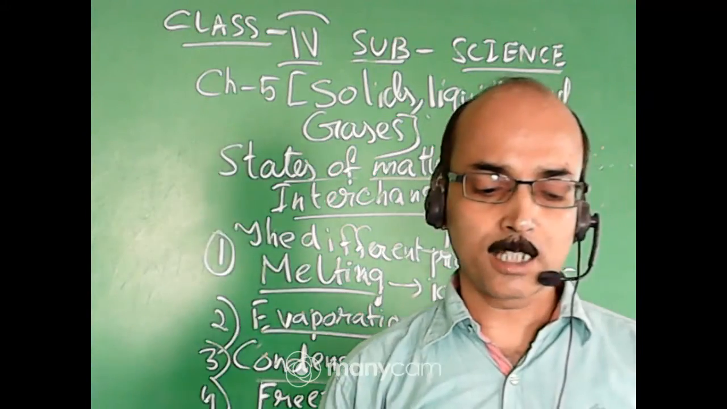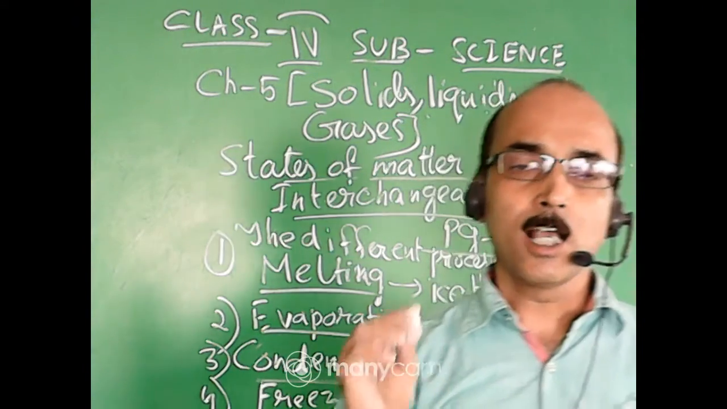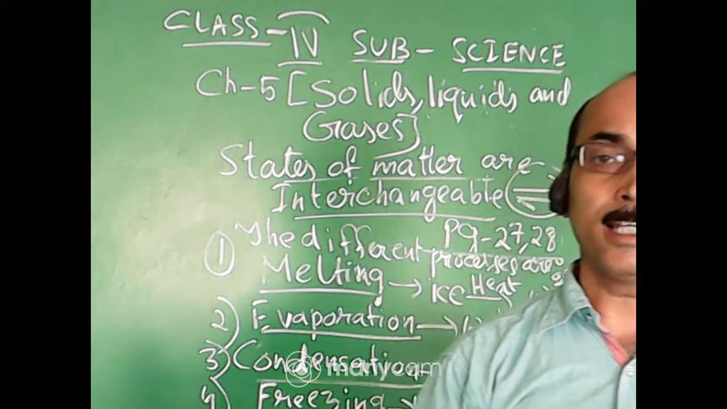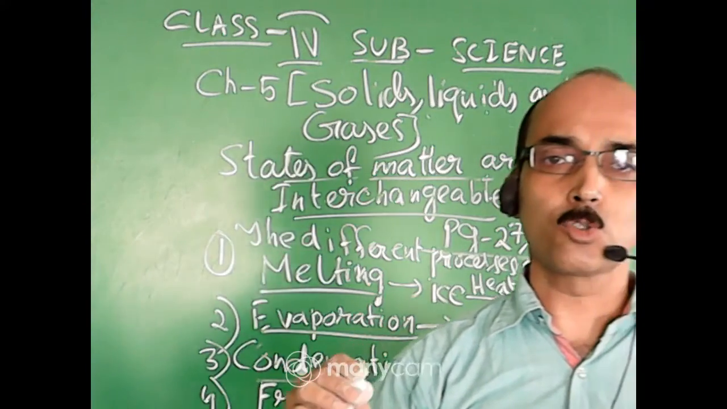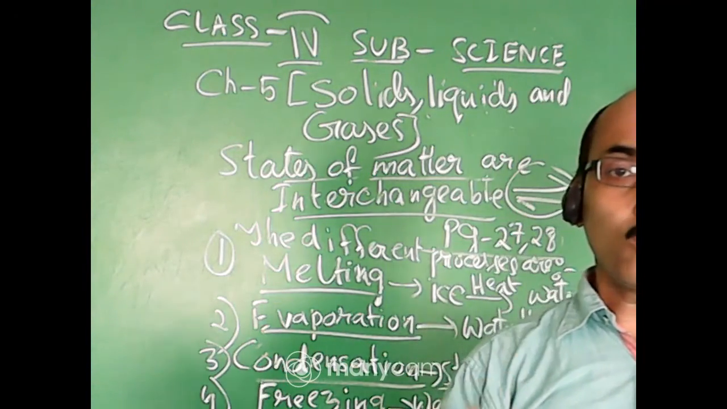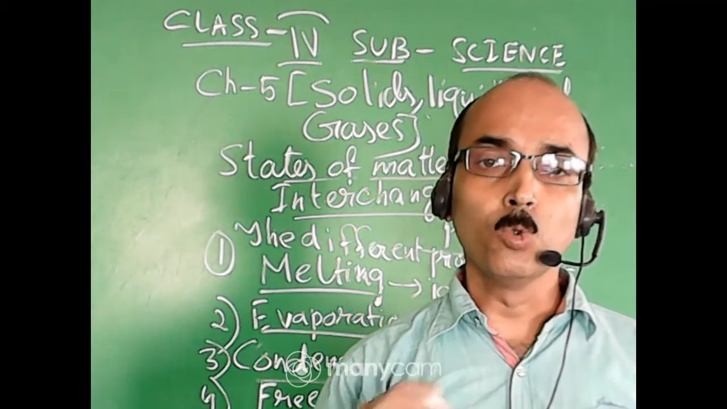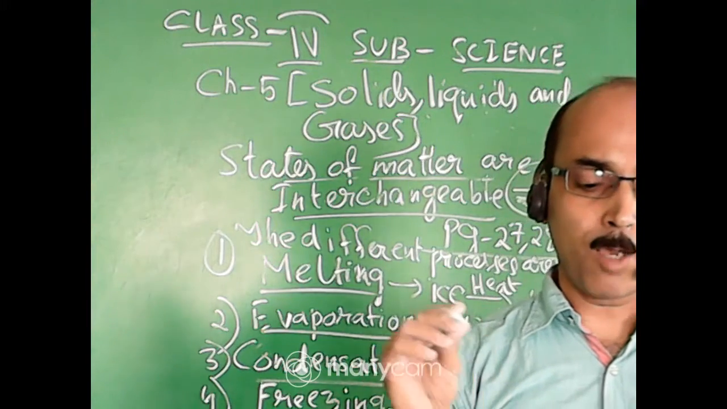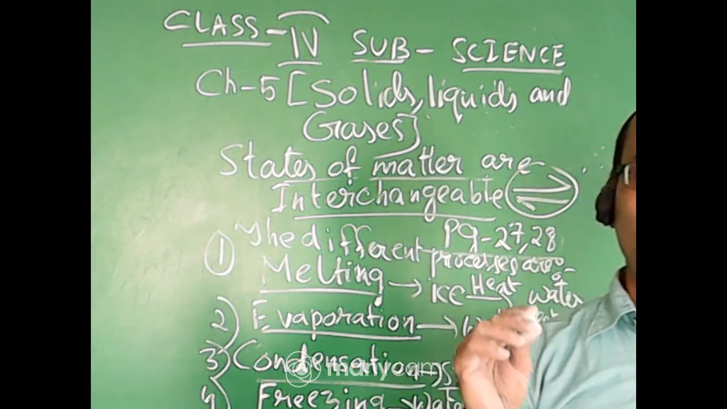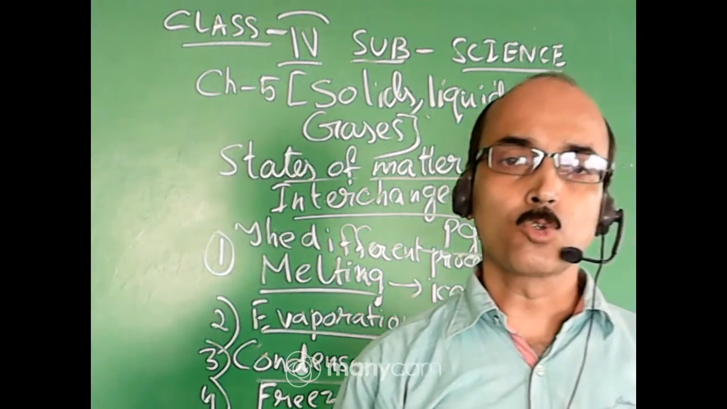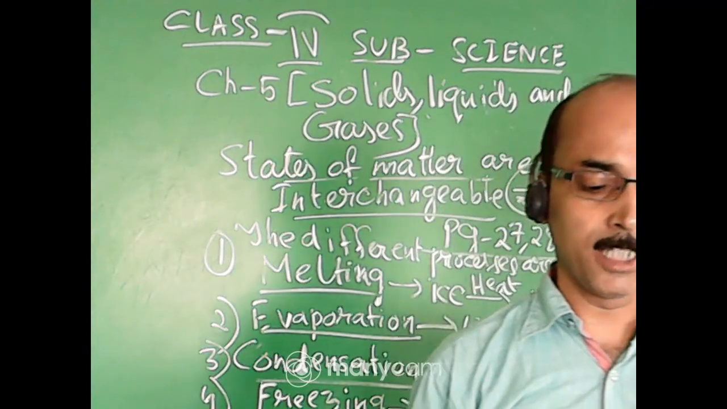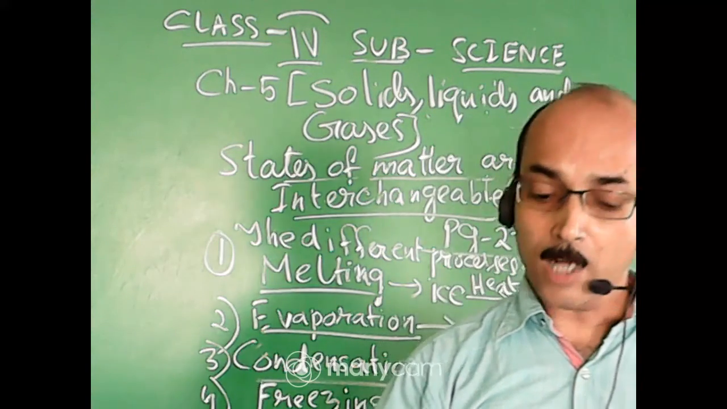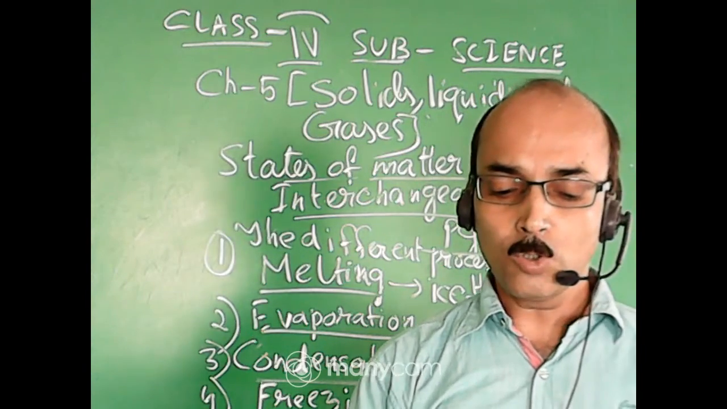Okay, so here it is given: ice on heating, that is, ice melts to form water. This water on heating, the process is evaporation, changes into water vapor. Now this water vapor or steam cools down to form water. The process is condensation, and when water again cools down to form ice, the process is freezing.